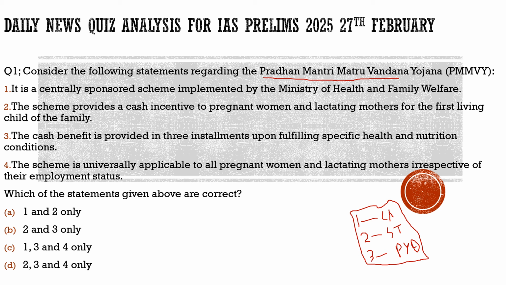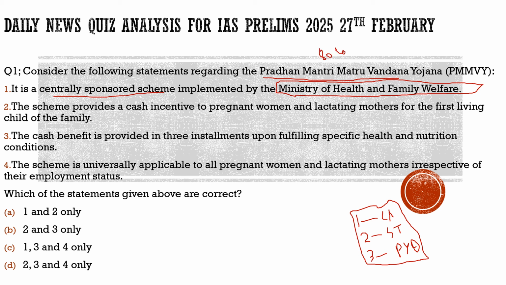Here the question says, consider the following statements regarding the Pradhan Mantri Matru Vandana Yojana. First statement: it is a centrally sponsored scheme implemented by the Ministry of Health and Family Welfare. Here, guys, I would like to mention one thing: usually, whenever there is a statement-based question in this style, and it talks about any ministry, approximately 80 to 90% of the times that statement is incorrect, because it is the trend followed by UPSC.